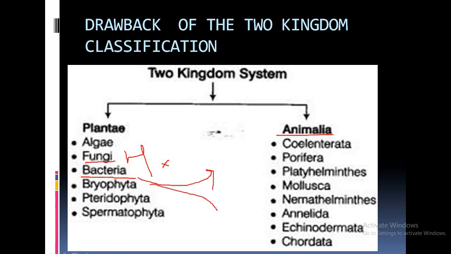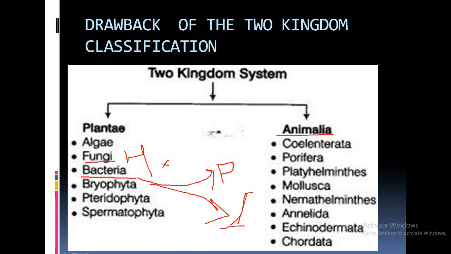Then another drawback of two kingdom classification was related to the position of bacteria, because bacteria share the features of both plant and animal. What are the features of bacteria which are plant-like? Bacteria were the first chemoautotrophs, so they have autotrophic mode of nutrition. So in that manner bacteria can be kept in the kingdom Plantae. But certain bacteria have flagella, and with the help of the flagella, the bacteria can move from one place to another.